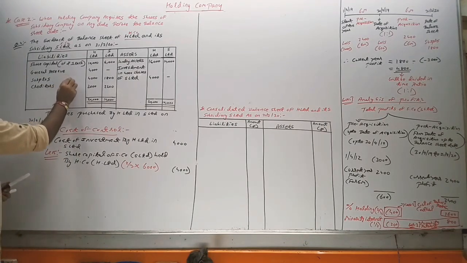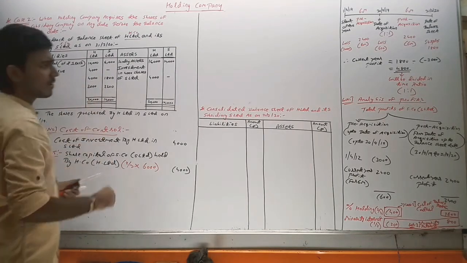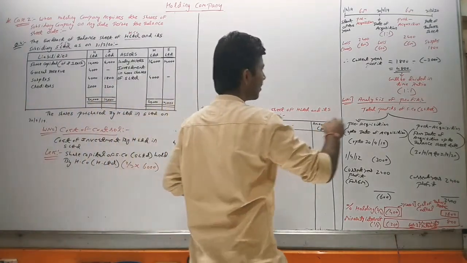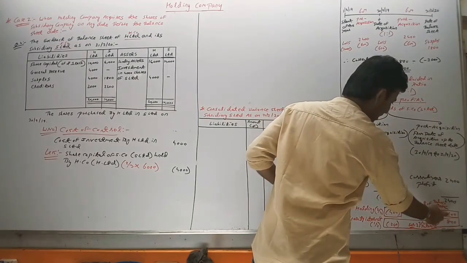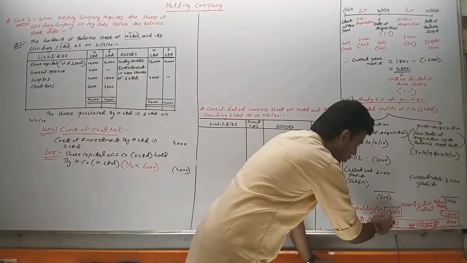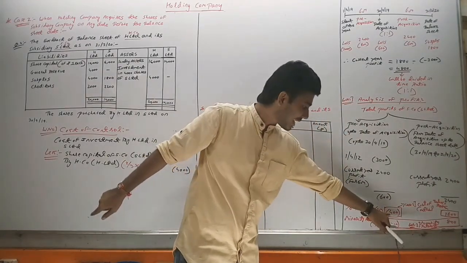After this we talk about the reserve. There is no reserve. About the surplus part, we will take the surplus from here. What we have seen in the surplus part is that this 400 will be transferred to our cost of control, working note number 2, this negative 400.